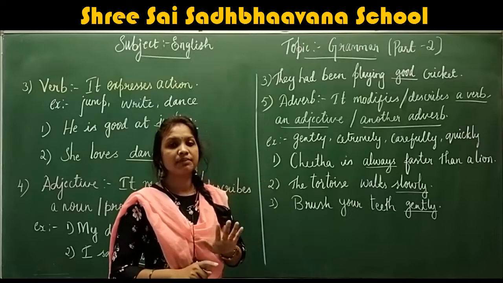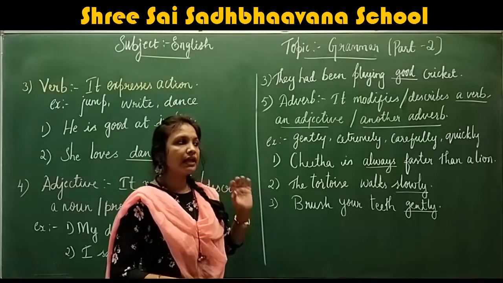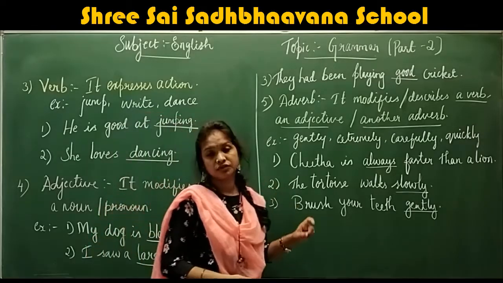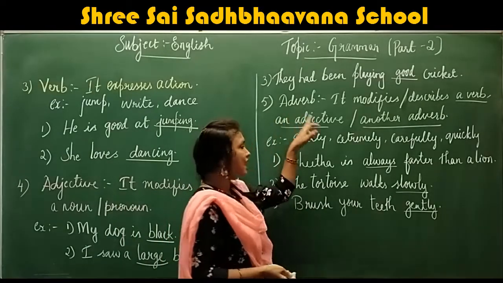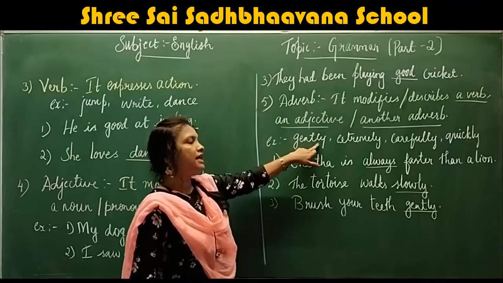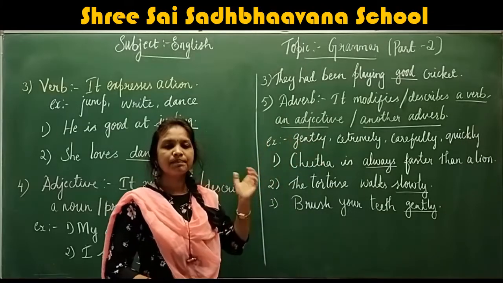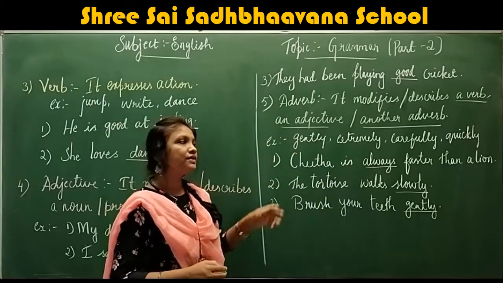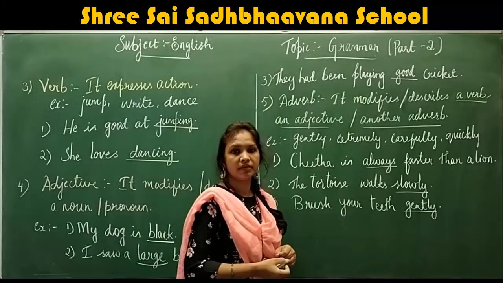These are the examples for adverb. And children, one thing you should remember is that an adverb always ends with ly, and there are some other words which act as adverbs.